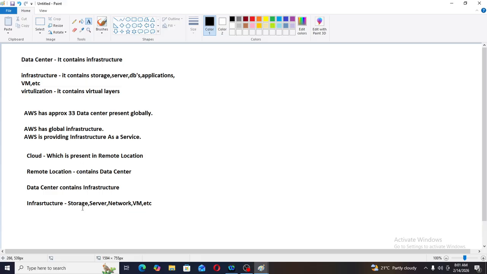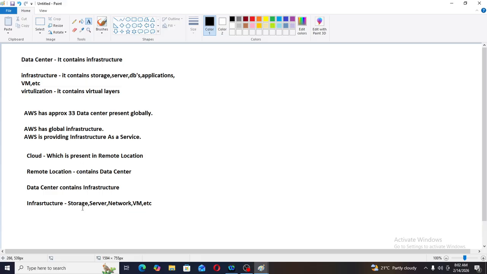Now moving forward, from my organization, how will I connect to the cloud? If I'm working for any specific organization and I want to connect to those AWS services, how can I connect? Simply through the internet. Now if I'm using AWS services from my on-premises organization and suddenly the internet is gone, will my services stop working? The answer is no, because the server will work in the cloud.